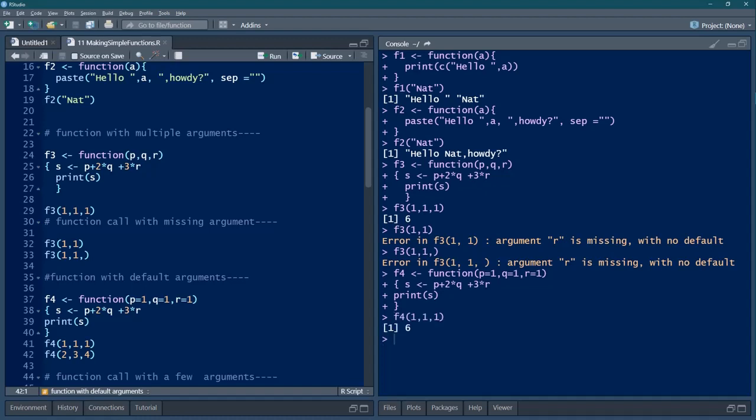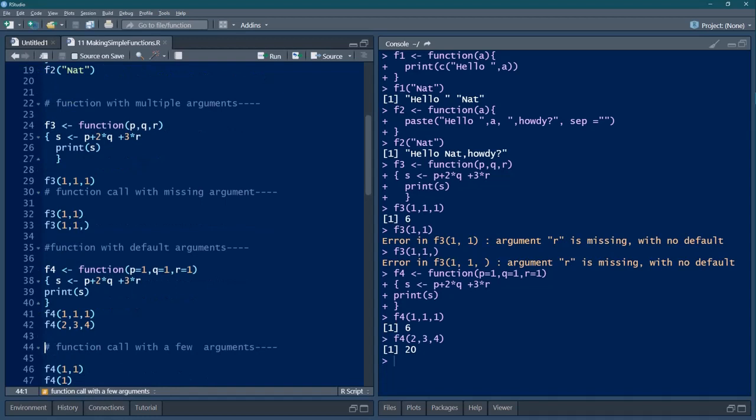So I should get 6 as usual. Now I give 2, 3, 4. So P is 2, 2 into 3 is 6, plus 2 is 8. Then 4 into 3 is 12, so I may get 20. I'm getting 20. So this is how it operates.